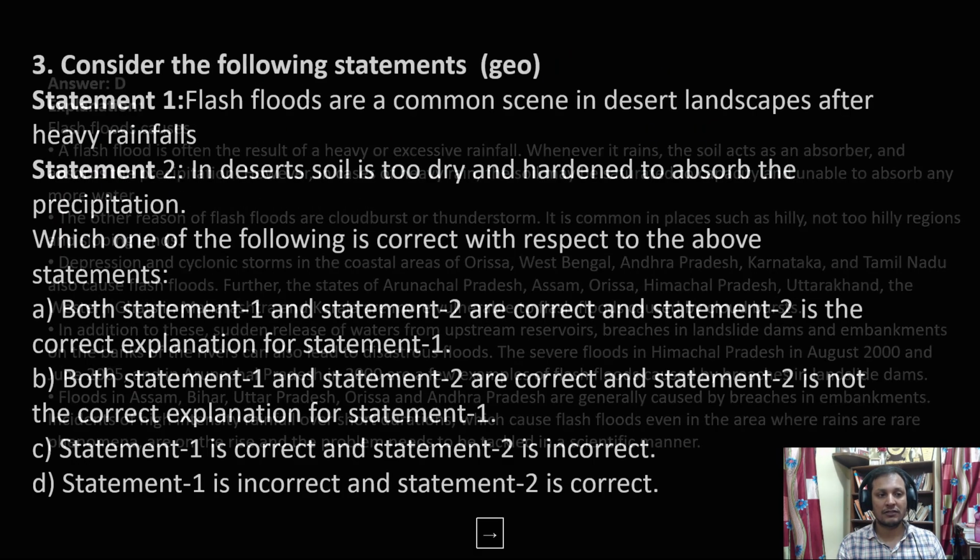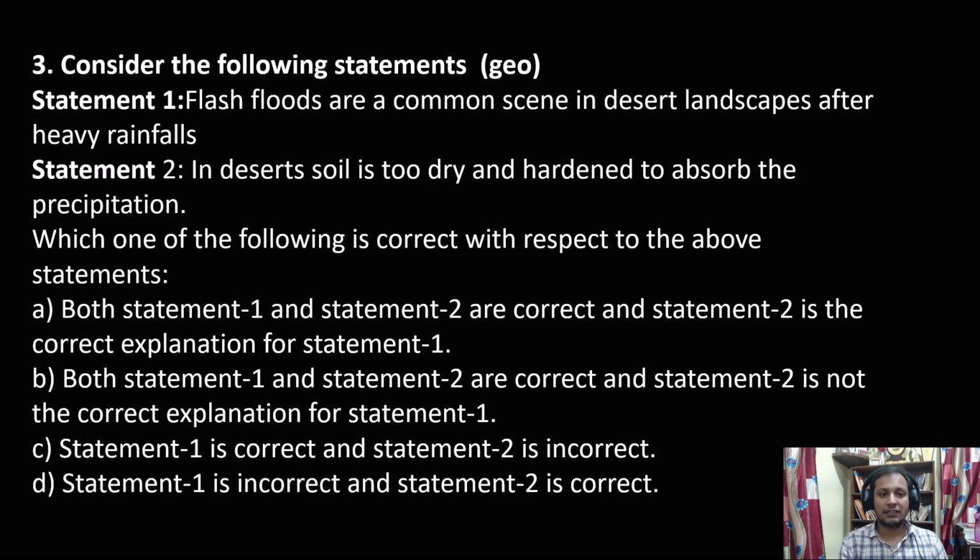Let us move on. Consider the following statements. Statement 1: flash floods are commonly seen in desert landscapes after heavy rainfall. Statement 2: in deserts, soil is too dry and hardened to absorb the precipitation. Which of the above is correct with respect to these statements? Both statement 1 and statement 2 are correct, and statement 2 is the correct explanation of statement 1.